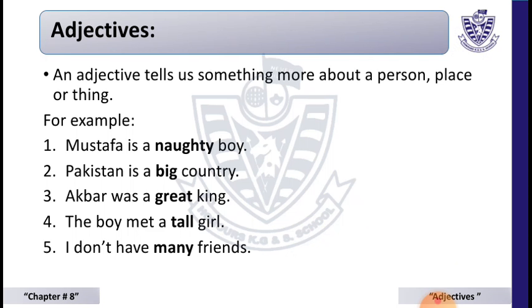Do you know what adjectives are, or what is the meaning of adjective? Adjective means quality. It may be good or bad. So we can define an adjective as a word that tells us something more about a person, place or thing. For example, Mustafa is a naughty boy, Pakistan is a big country, Akbar was a great king, the boy met a tall girl, I don't have many friends. In all these examples, naughty, big, great, tall, many are adjectives.